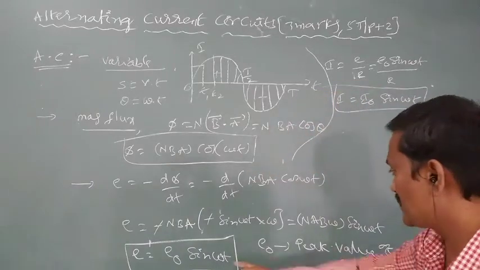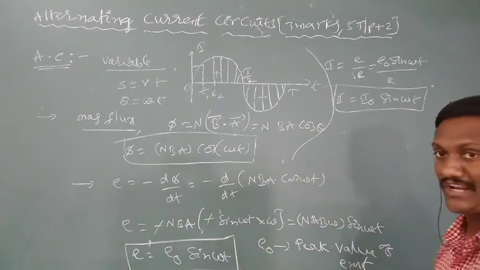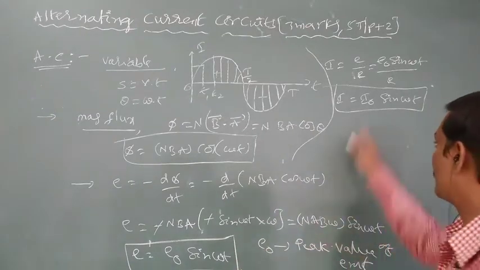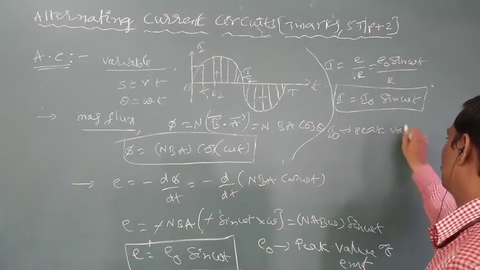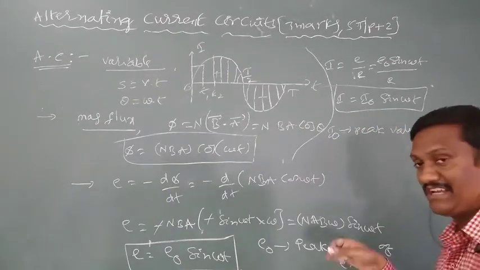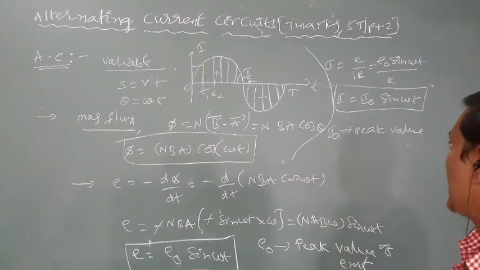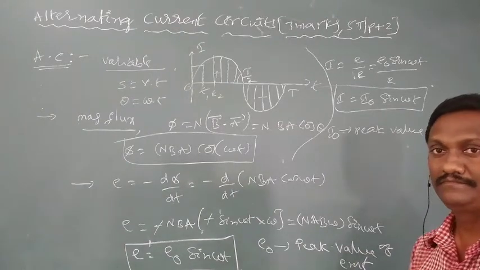EMF is sinusoidal and alternating current is also sinusoidal, where I naught is called the peak value of current. E naught is the peak value of EMF, and I naught is the peak value of current.